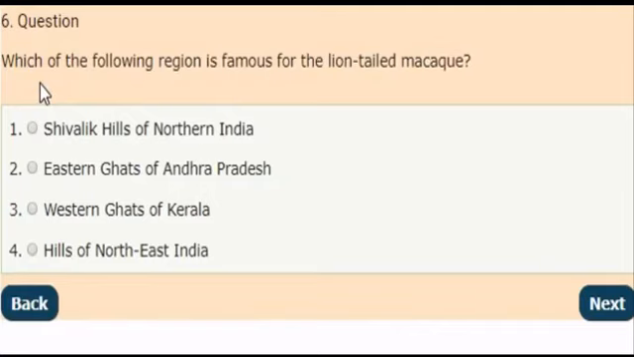Next question. Which of the following regions is famous for the lion-tailed macaque? And the correct answer is Western Ghats of Kerala.